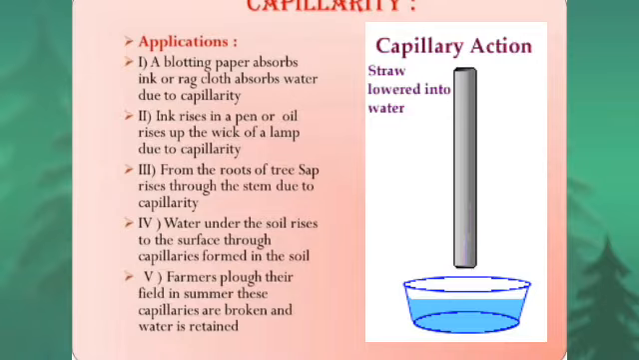A blotting paper absorbs ink, or a rag cloth absorbs water, due to capillarity. Ink rises in a pen, or oil rises up the wick of a lamp, due to capillarity. Sap and water rise up to the topmost level in a tree due to capillary action. The water under the soil rises to the surface through capillaries formed in the soil. These are some common examples of capillary action.